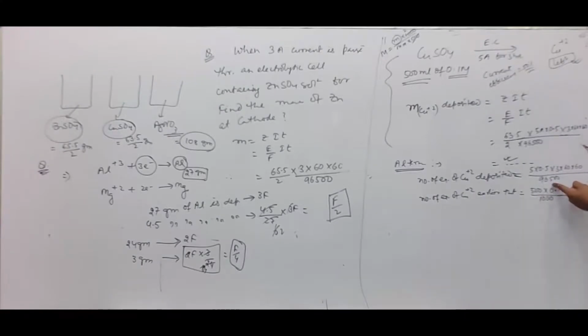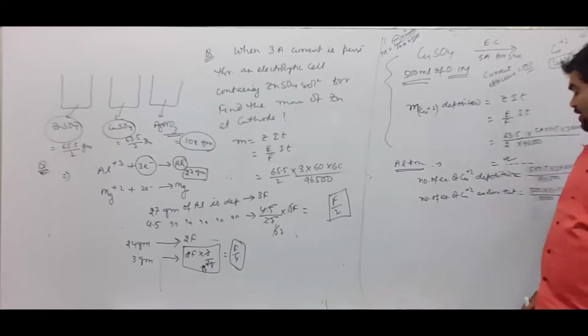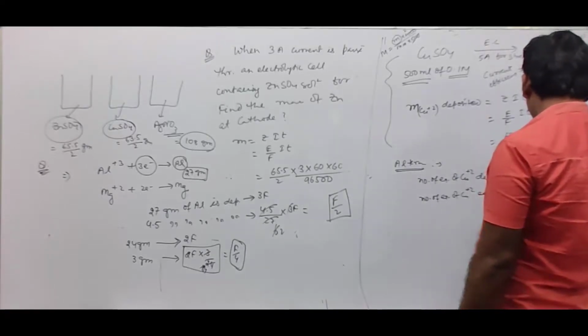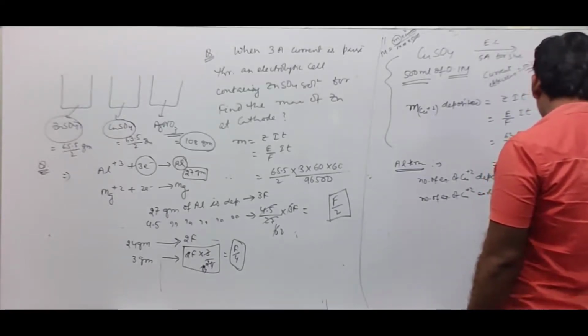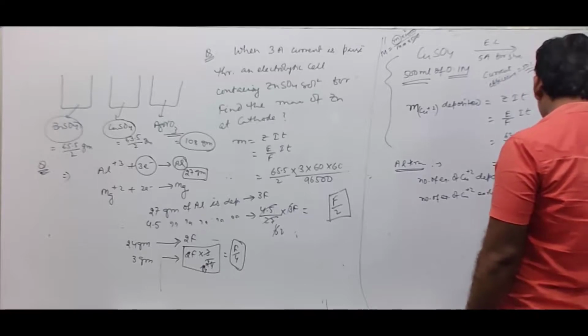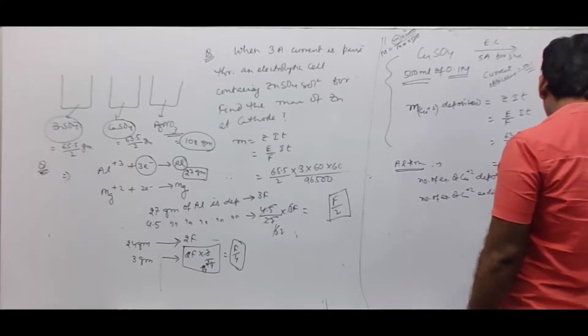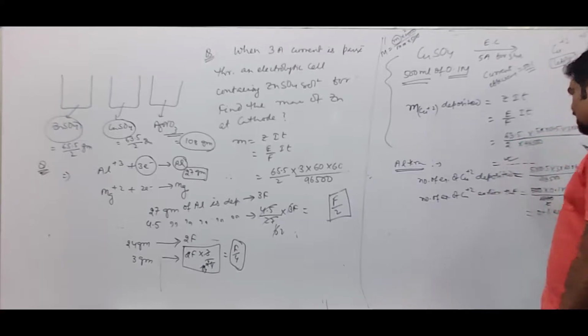Since volume is in milliliters, it must be divided by 1000. Then 2 and 2 cancel. So 0.1 equivalent of copper 2+ was present earlier.